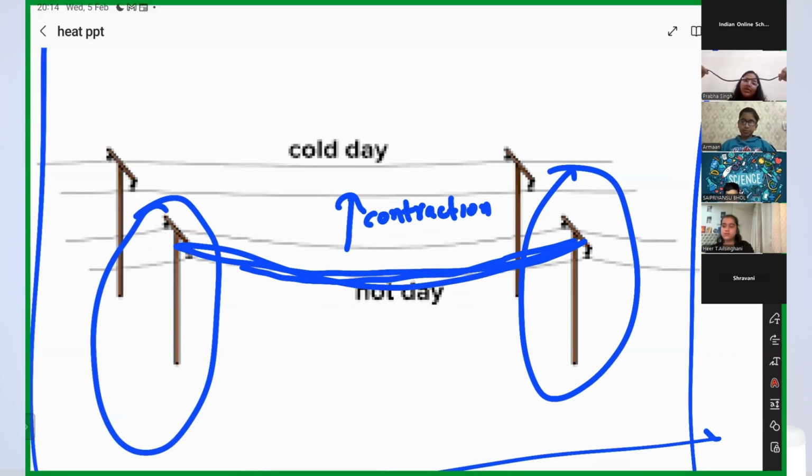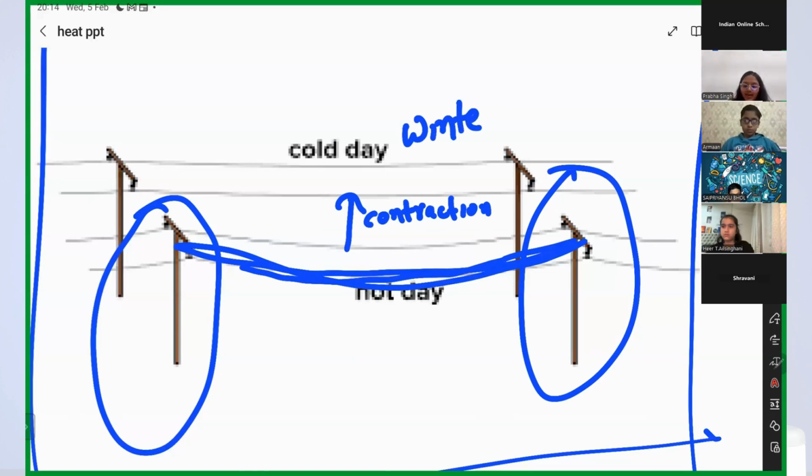Contraction. If there is contraction, there will be a decrease in length, due to which this wire will become straight. And if you do not keep it sagging during the summer, what will happen? The wire will break. Sorry, the wire will break during winters, right?